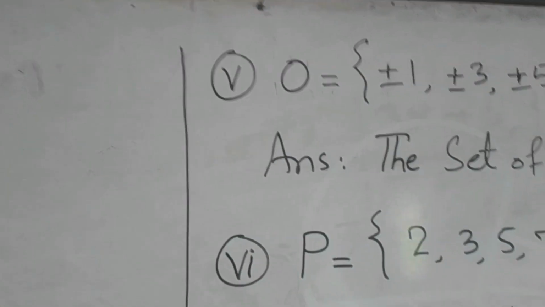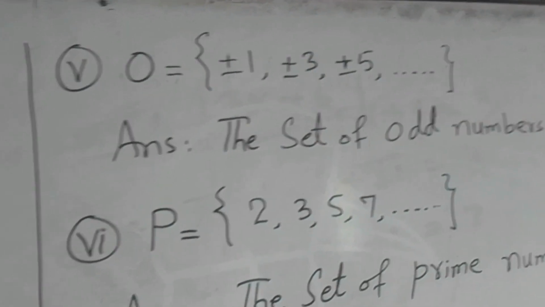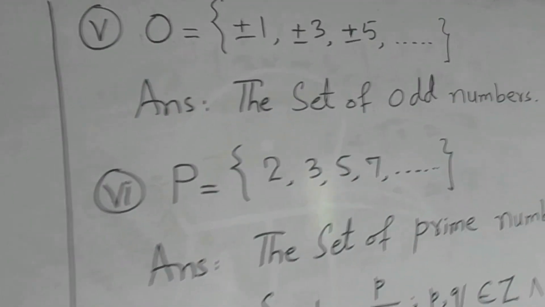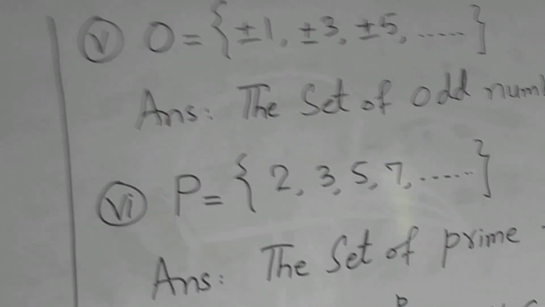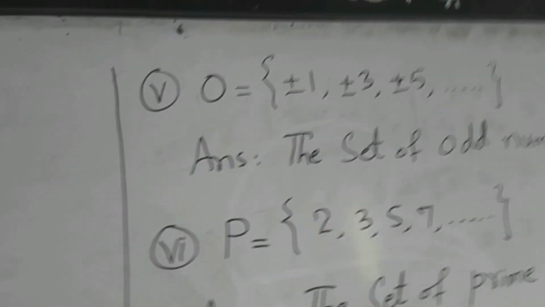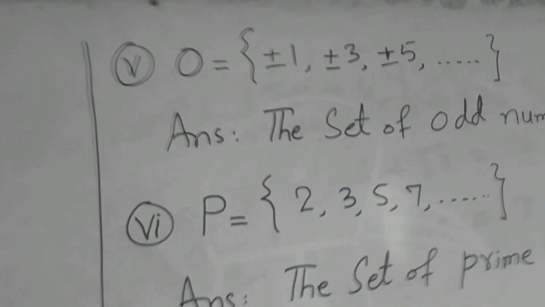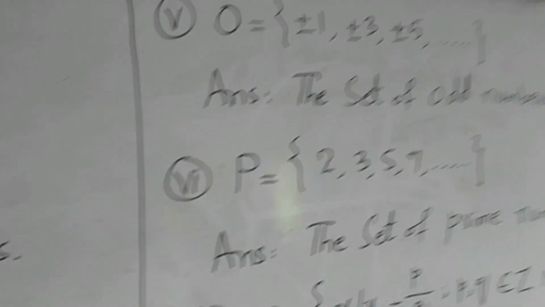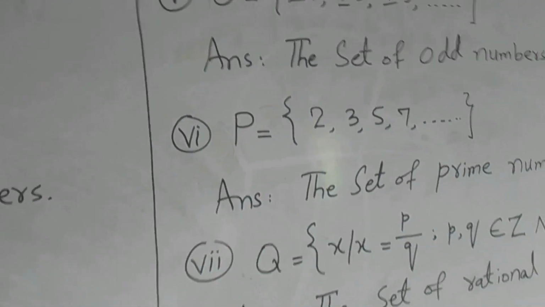Now, point number five, the set symbol O = {±1, ±3, ±5, ...} and so on. This is called the set of odd numbers. The set of odd numbers starts from 1, both plus and minus, and 3, 5, 7, 9, and so on, but all plus and minus. So this is the set of odd numbers.